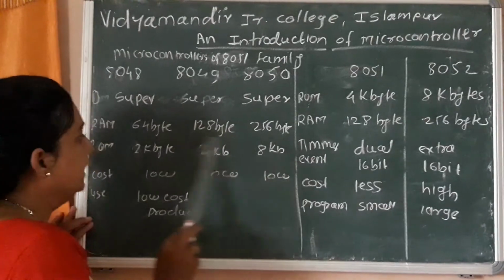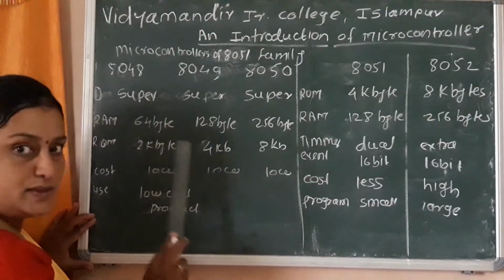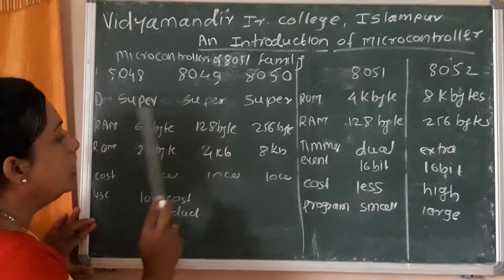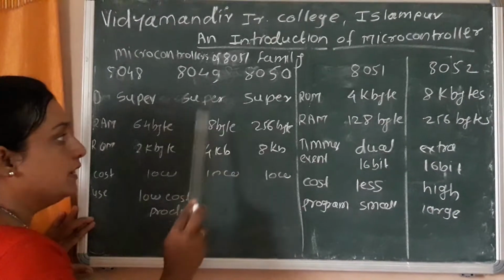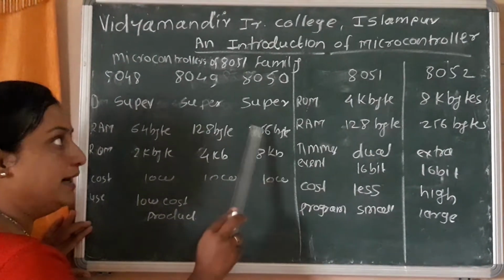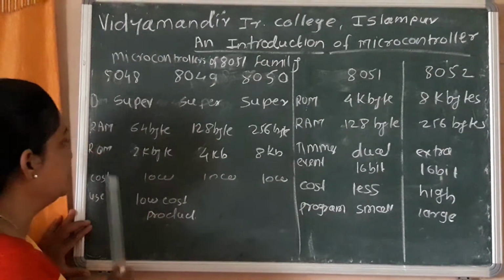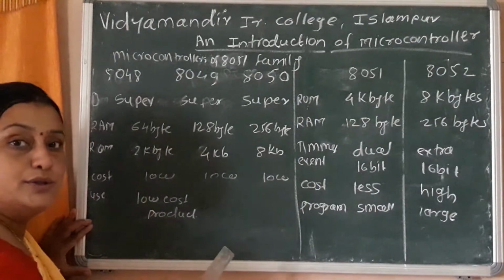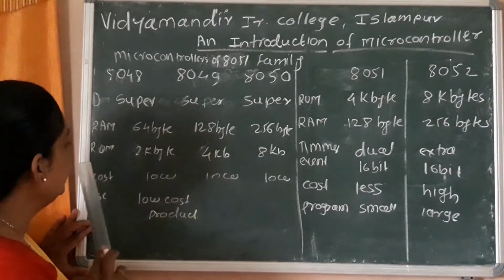that is 256 bytes. It is easy to remember: first the RAM is 64, and then it doubles. In 8049 it becomes 128 bytes, in 8050 it becomes 256 bytes. RAM can be used to increase the speed of the ICs or the microcontroller.